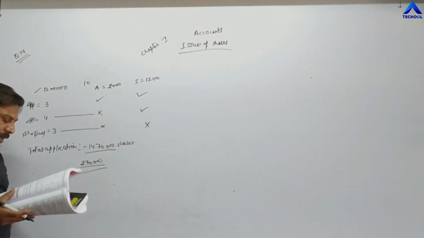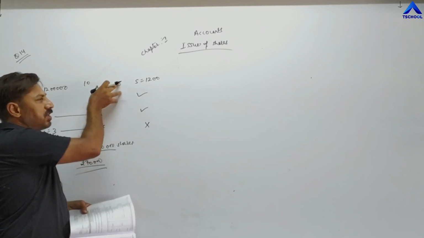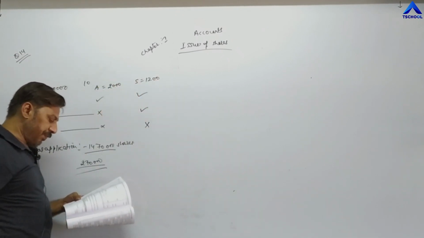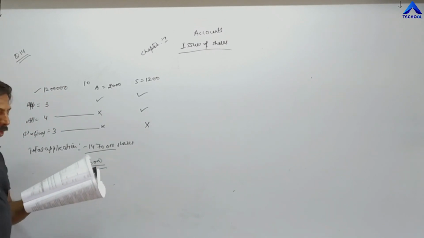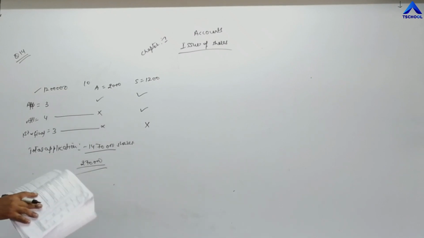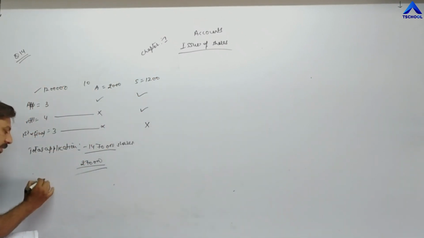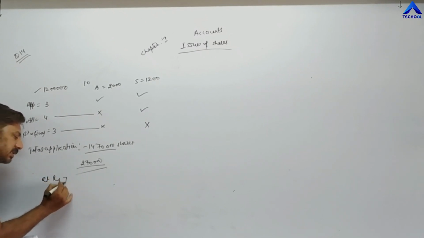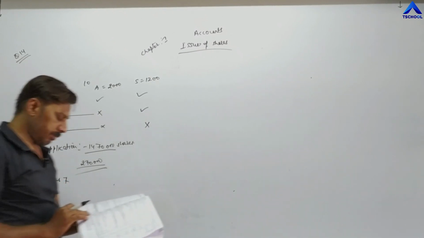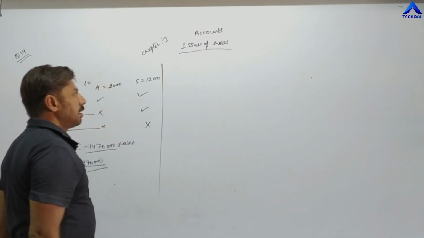As a result, the company has forfeited all the shares, meaning the shares of Akash and the shares of Sunny, on which calls were unpaid, and then reissued all forfeited shares at rupees 7. Now the entry. First entry.